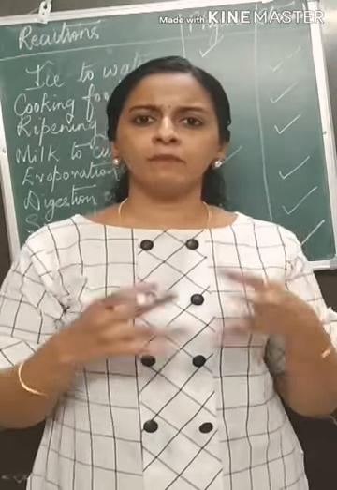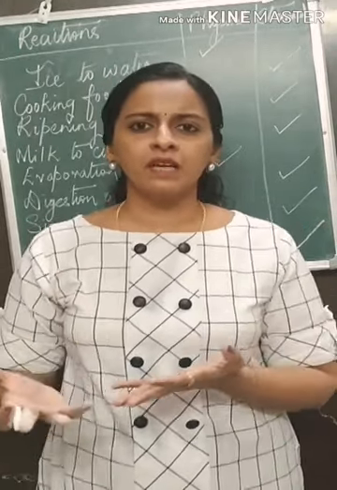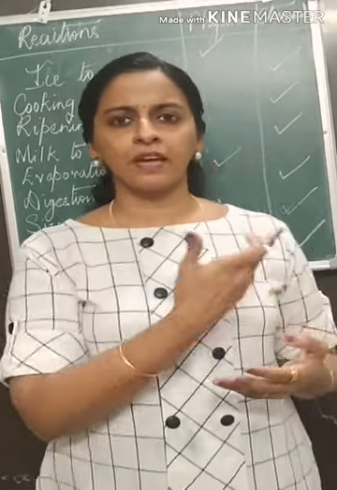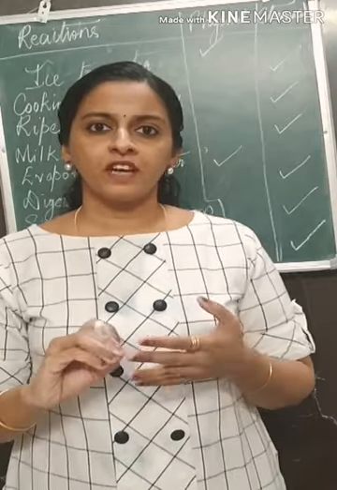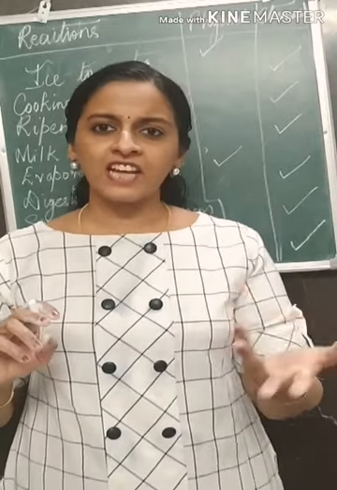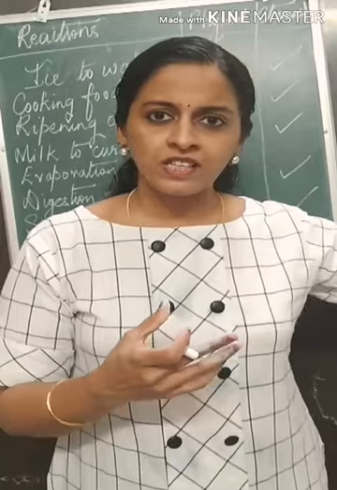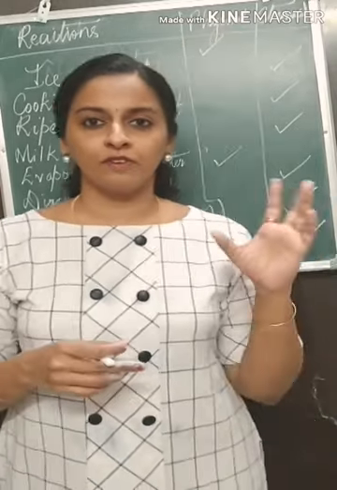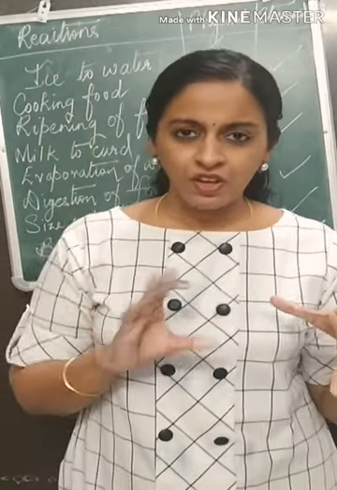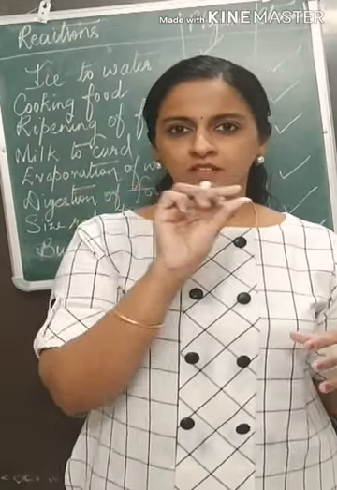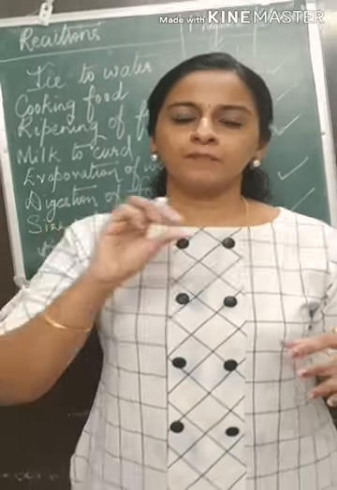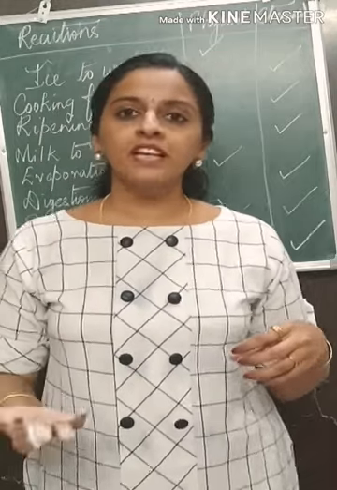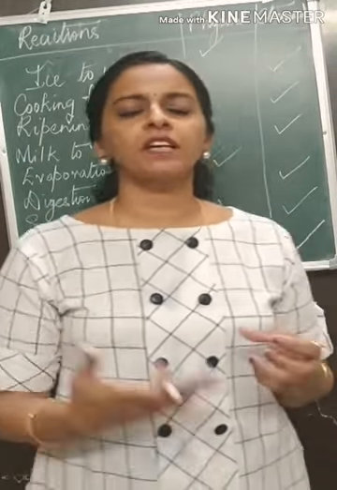So hope you got a better view about physical and chemical change. Then more examples of physical and chemical change that you come across, you can make a list of it. One reaction which I missed out: as you can see nowadays during this rainy season, the grills of your windows are getting rusted. No? The rust, the brown colored layer which is formed on the grill, is again the result of a chemical reaction.